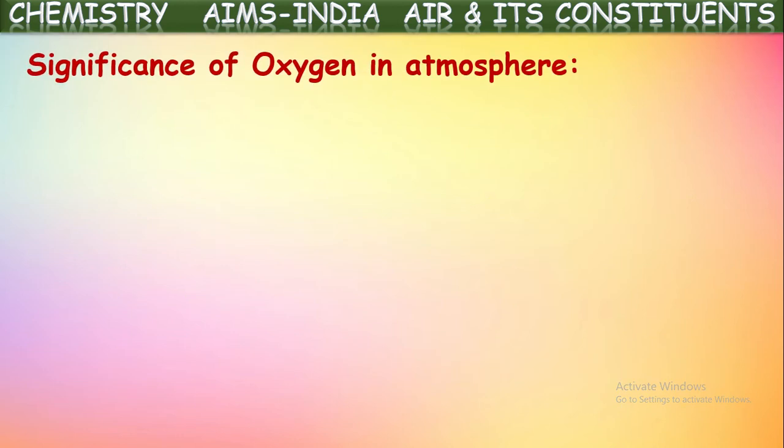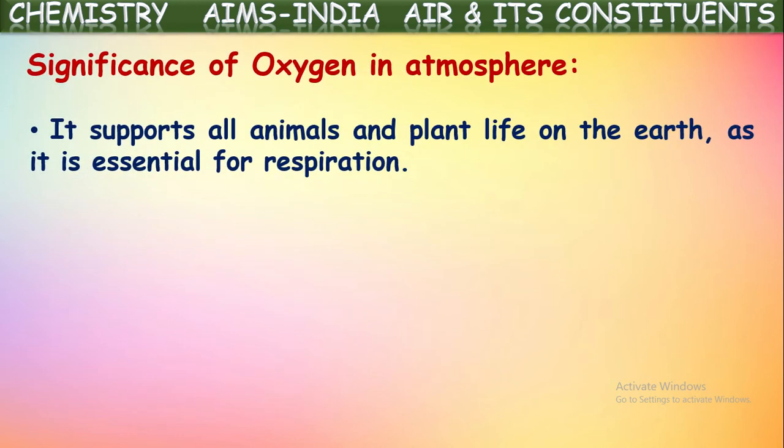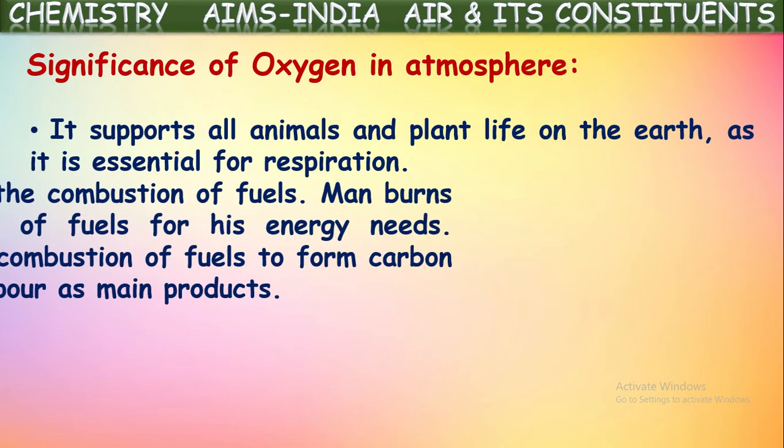Significance of oxygen in the atmosphere. It supports all animal and plant life on the earth as it is essential for respiration. In the respiration process, living things take in oxygen gas. So all animals and living things need this oxygen gas for their respiration process.